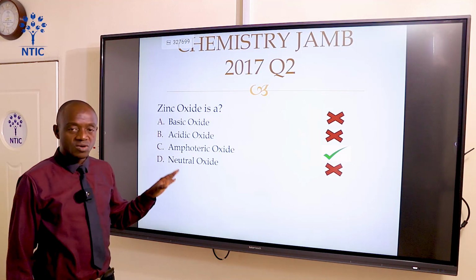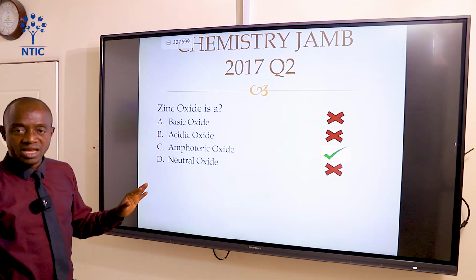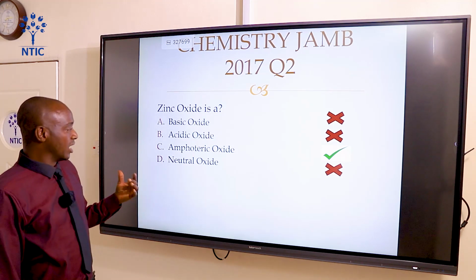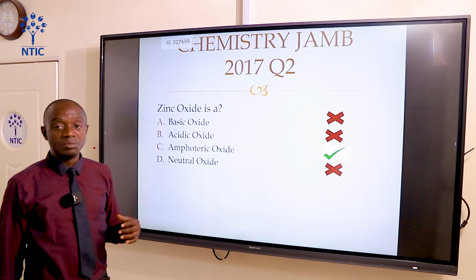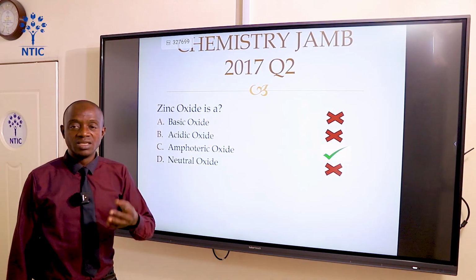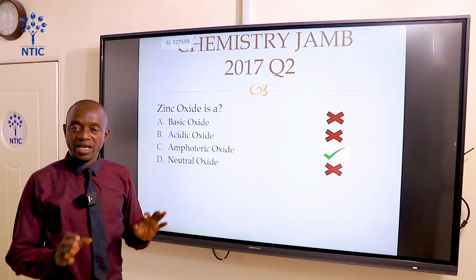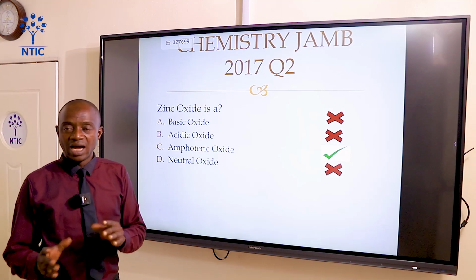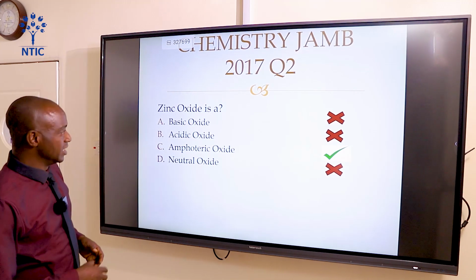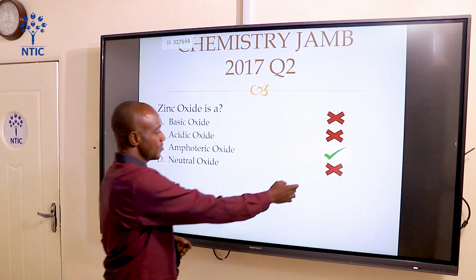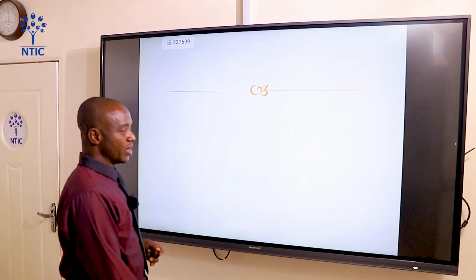It's not only zinc oxide that is an amphoteric oxide. Lead oxide is amphoteric, and also aluminium oxide is amphoteric. Tin oxide also is amphoteric. Both of them can dissolve in acid to produce salt and water, and also they can dissolve in base. Next question.